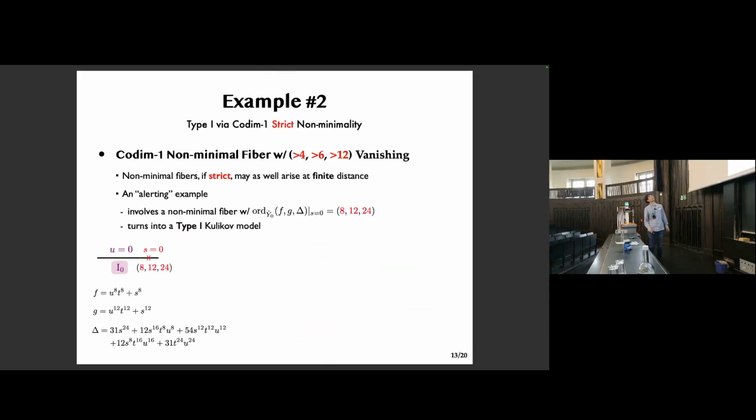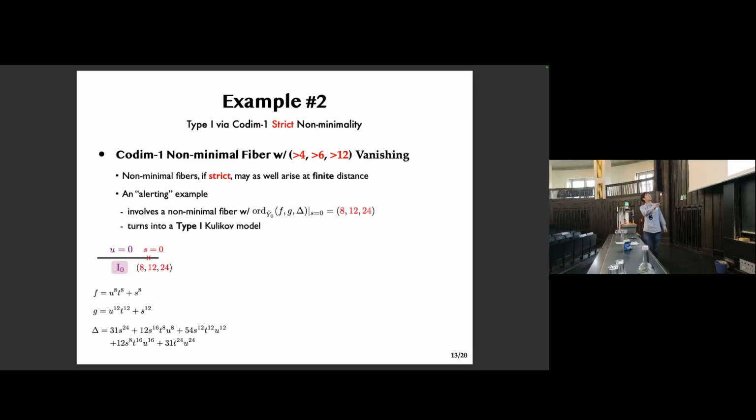Now the next example comes with a strictly non-minimal fiber with vanishing orders bigger than 4, 6, 12. And despite the presence of a non-minimal fiber, we will see that what we arrive at is actually a type 1 Kulikov model at finite distance in the moduli space. So a bit surprising, at least at first. So how do we see this?